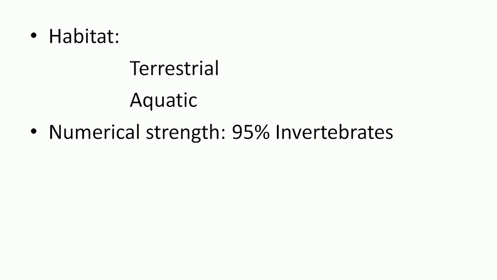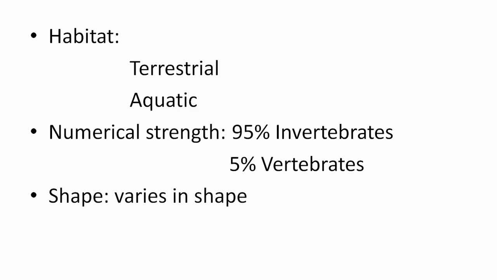Next, what are the numerical strengths? The whole group of animals is divided into two parts. One is the invertebrate animals and the other is the vertebrate animals. About 95% are invertebrate animals and only 5% are vertebrates.